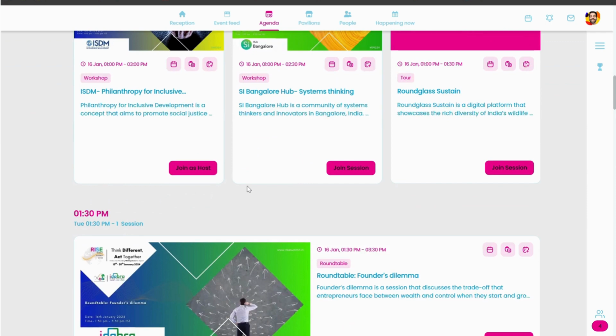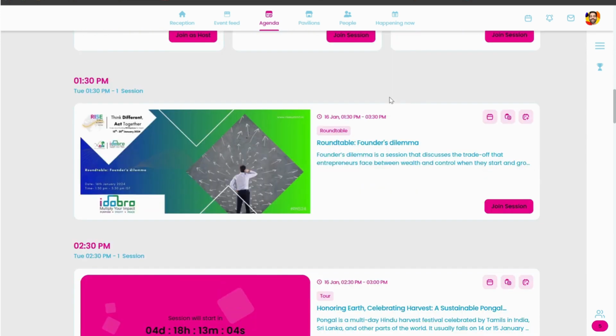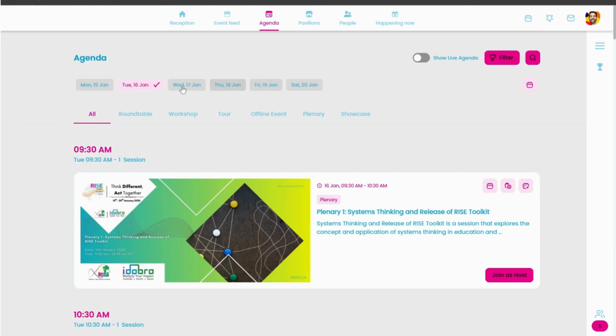So right now, since I've been logged in from the backend, I can join as a host to host this session, which is the button you will see if you are also one of the co-hosts to launch this session. But if you're an attendee, you'll see a button saying join session when the session goes live. If you're logging in as a speaker, you'll get a button which says join as speaker. But for that, you'll have to be signed up on the platform and be mapped to the session for which you are the expert or the speaker. So kindly complete your profile so that we can map you to the required sessions.